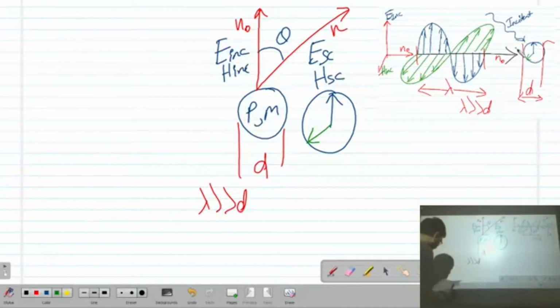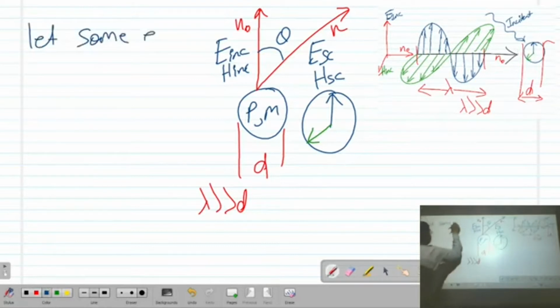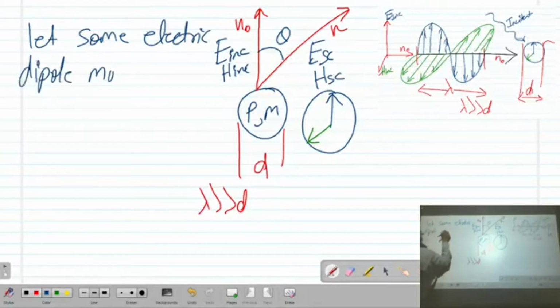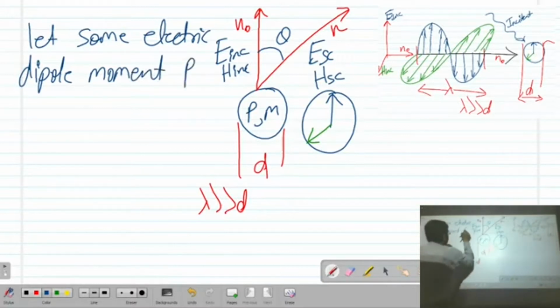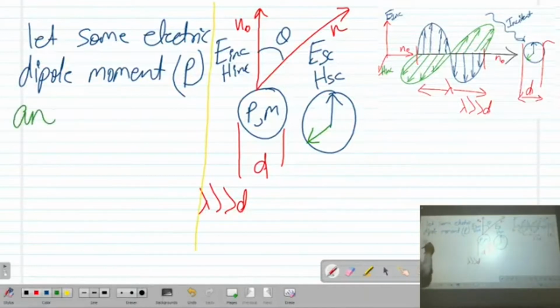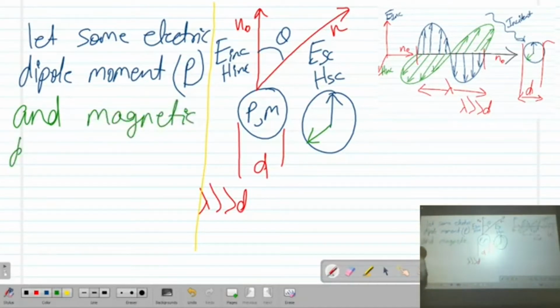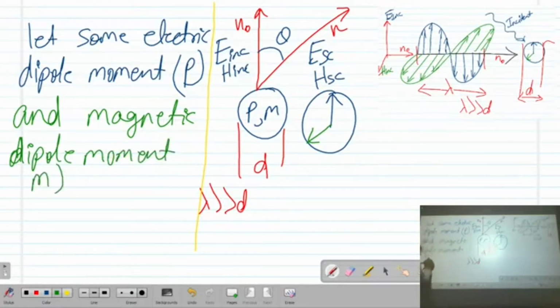So it has an induced electric dipole moment P, and an induced magnetic dipole moment M. Let there be some electric dipole moment P and magnetic dipole moment M.